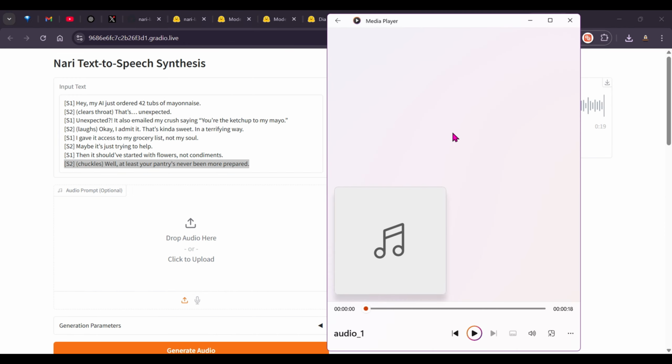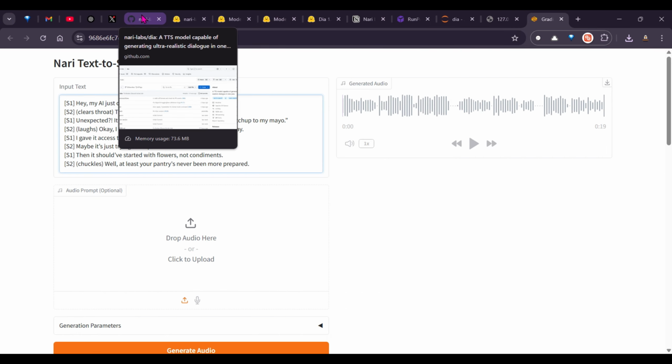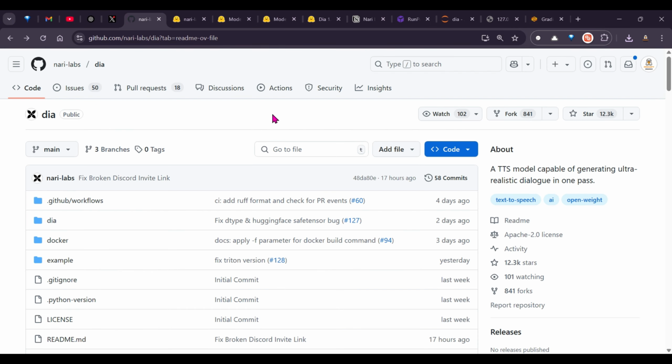Okay, and that's pretty amazing. So if you really would like to test this out, go ahead and check this out. Use this on your use case. You don't need to pay for subscriptions of language models. You don't need to pay for subscriptions of text-to-speech models because this is free and it's so easy to use. If you have a good system, about a 20 GB or 24 GB GPU, this should be pretty fast, but these new 4-bit models should work on lower-end GPUs as well, such as 8 GB, which is mine.